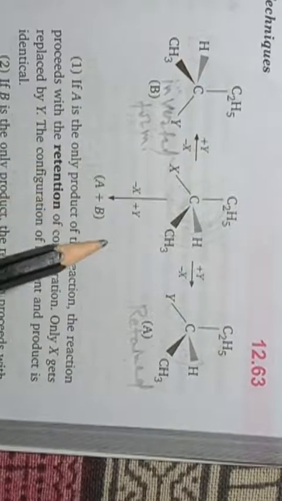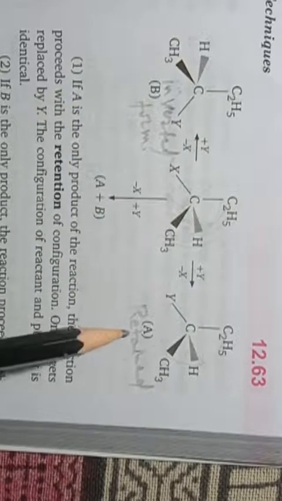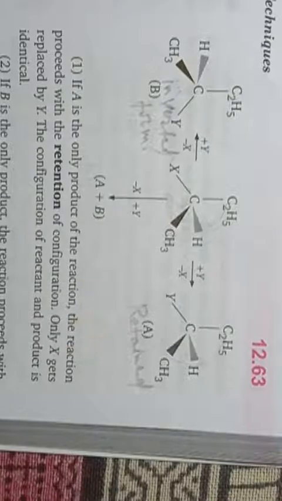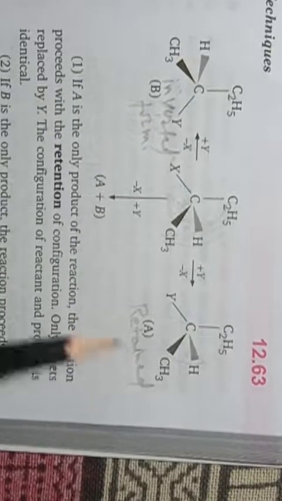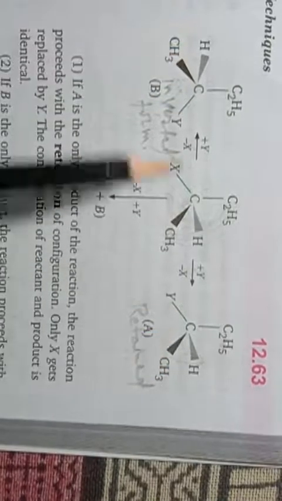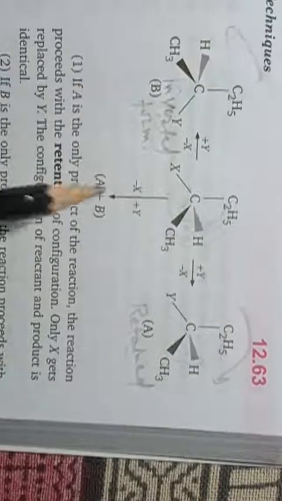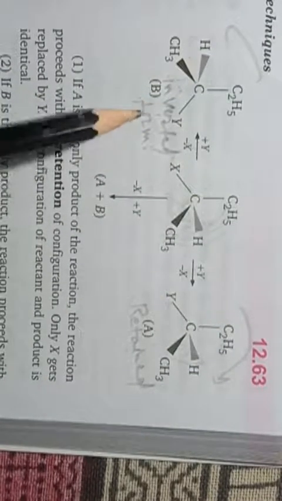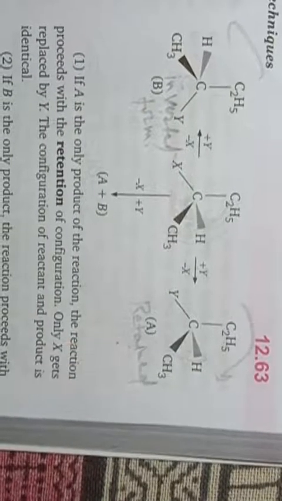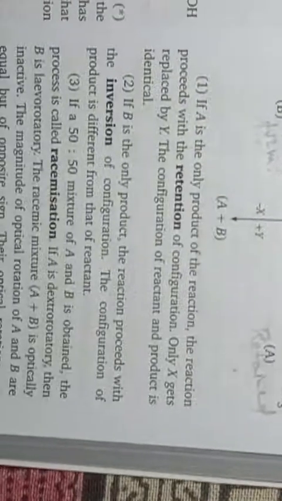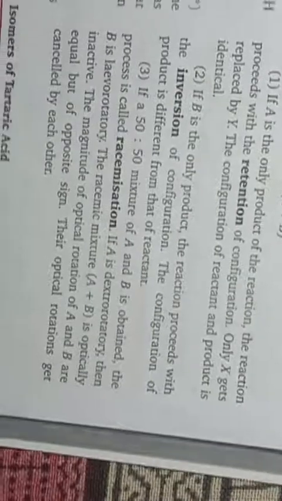Okay, and if such a mixture is formed where inverted form and retained form, which are optically active structures and whose rotations are opposite to each other, are present in equal amount, then that mixture will be known as a racemic mixture, and the formation of this racemic mixture will be known as racemization.